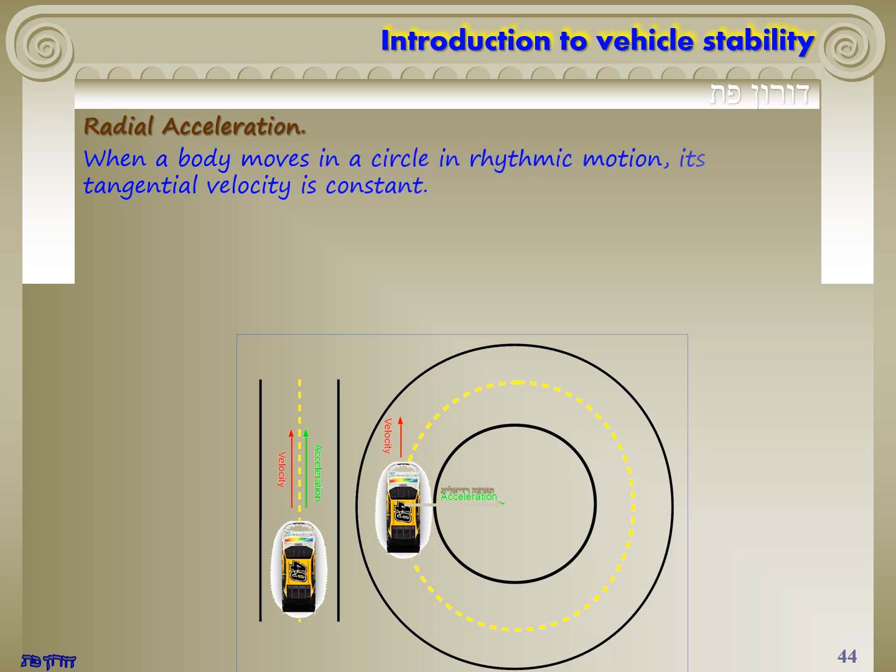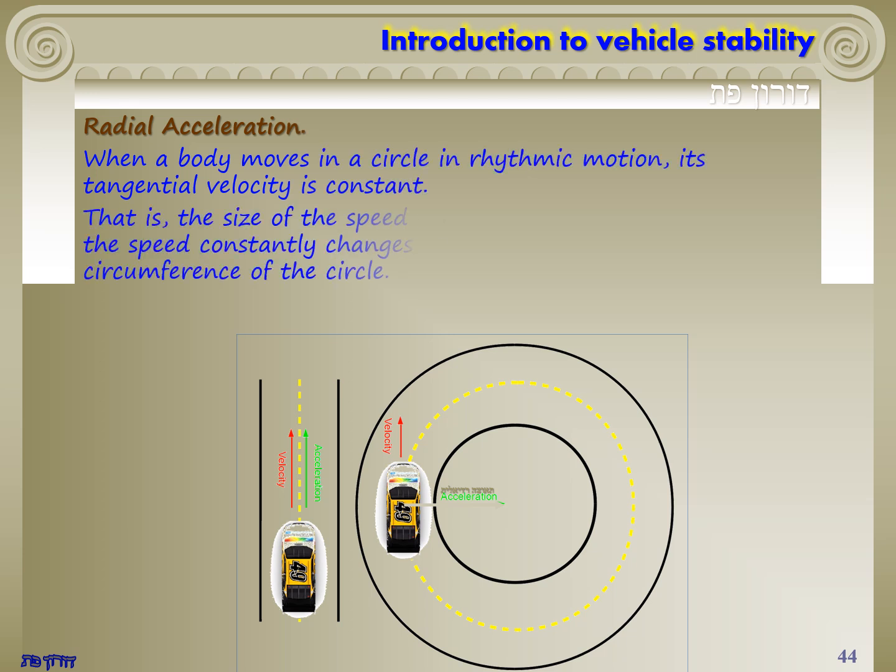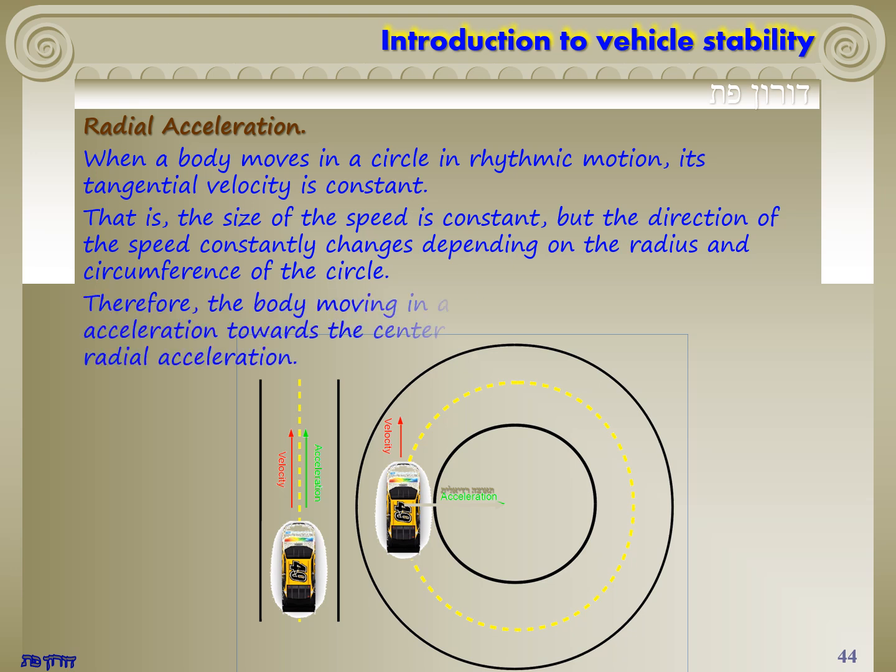Radial acceleration. When a body moves in a circle in rhythmic motion, its tangential velocity is constant. That is, the size of the speed is constant, but the direction of the speed constantly changes, depending on the radius and circumference of the circle. Therefore, the body moving in a circle has a component of acceleration towards the center of the circle all the time. This is a radial acceleration.